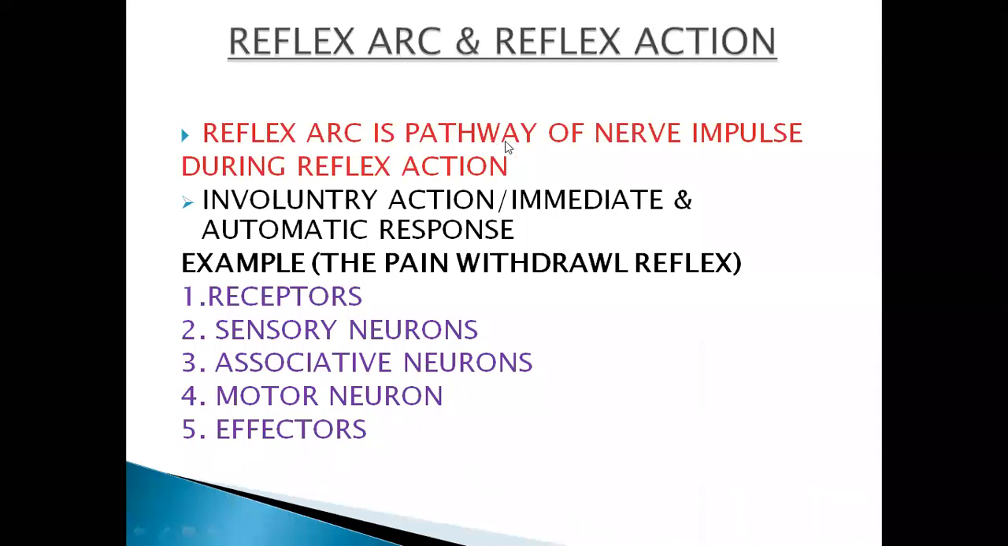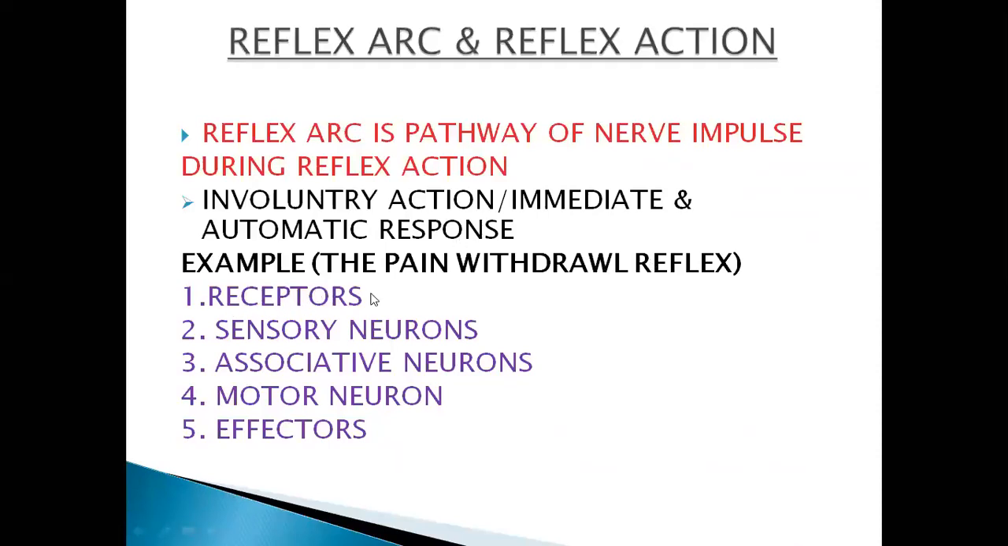A reflex arc is a pathway of nerve impulse during reflex action. Whenever you are performing any activity like this, that is actually a sudden response, it is called the reflex action. And the pathway through which the nerve impulse moves is called the reflex arc. The reflex action is actually an involuntary action. It's an immediate and automatic response. For this purpose, I have already elaborated the example, and 5 steps occur here.